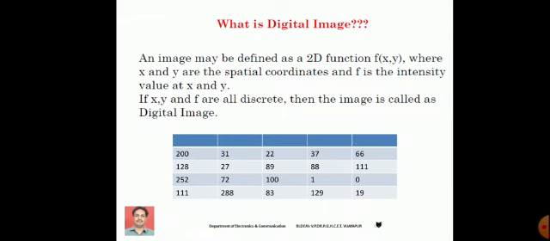In case of an 8-bit image, we use 8 bits to represent each pixel value. 8 bits in the sense we can have values between 0 to 255. 0 is the darkest color, meaning black, and 255 represents white color. Okay. So right now try to understand these two concepts, binary image and grayscale image.